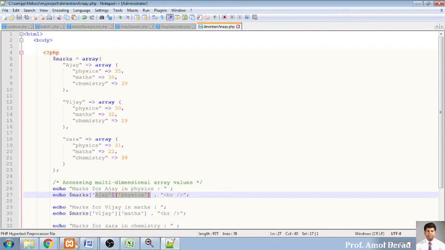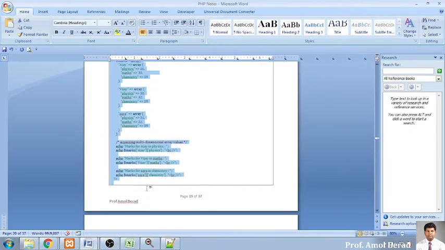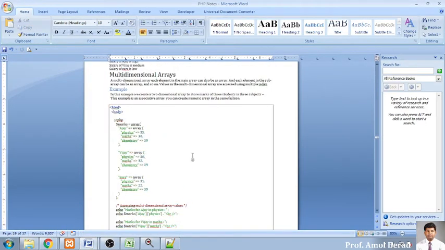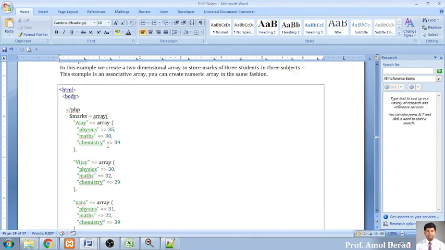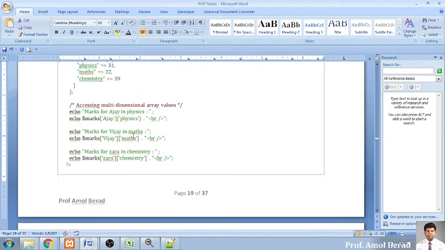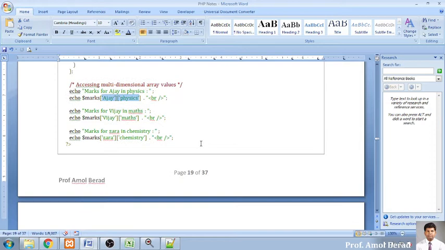Now, is it clear to everybody, the two-dimensional arrays, how to create a two-dimensional array, how to assign values to that two-dimensional array, and how to retrieve the values of that two-dimensional array? Is it clear to everybody? Yes or no? Yes, sir. Okay.